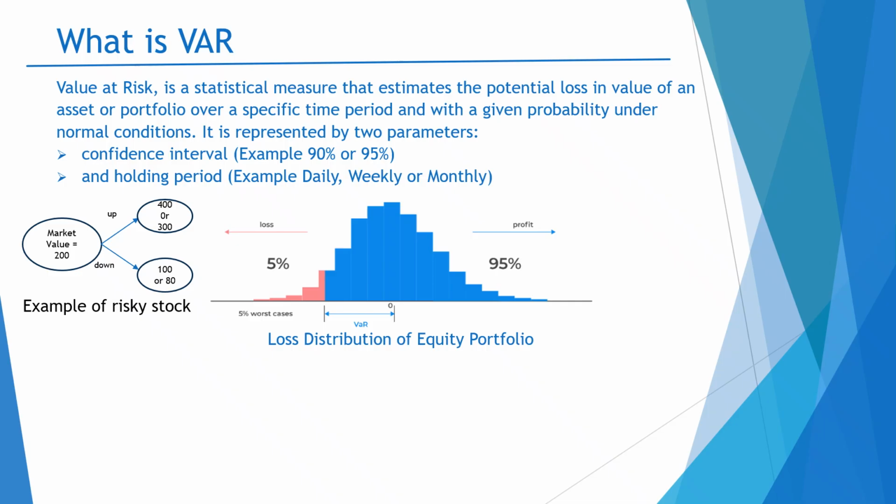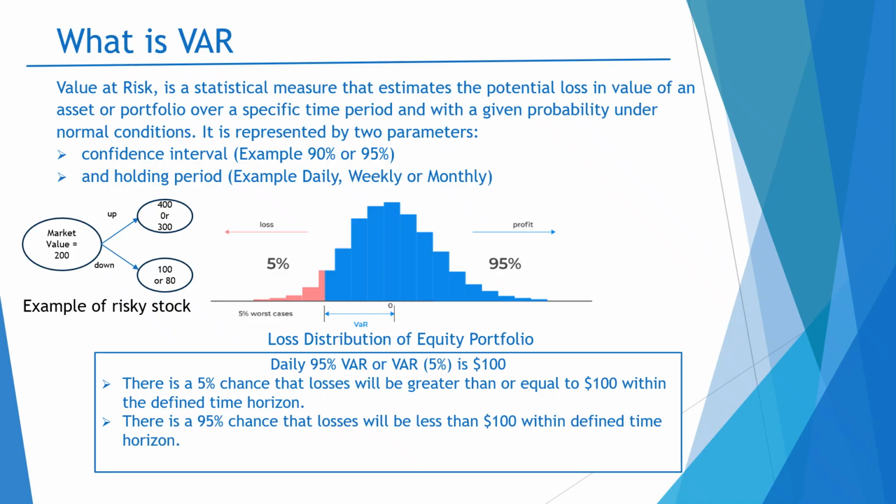It means that the right side of the distribution, in blue color, comprises 95% of the total distribution, and the left side comprises 5% of the total distribution.